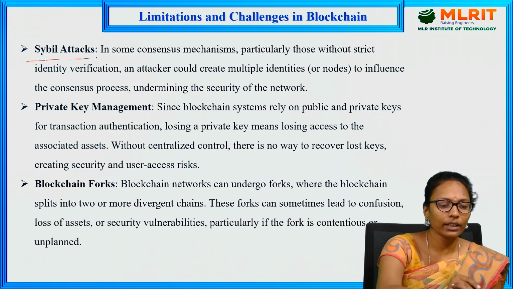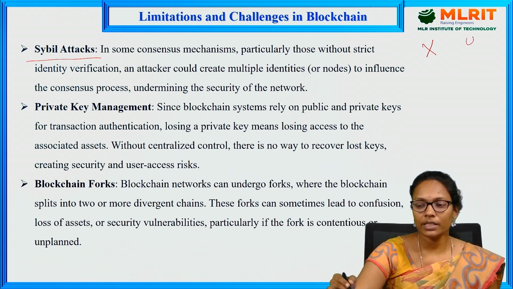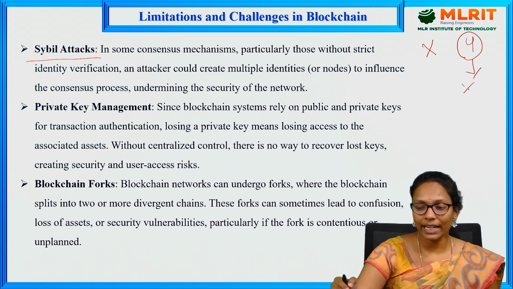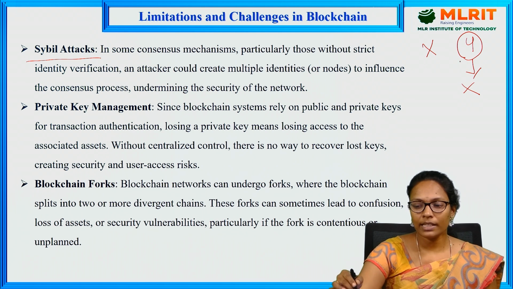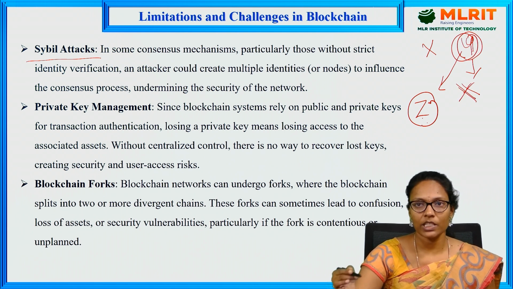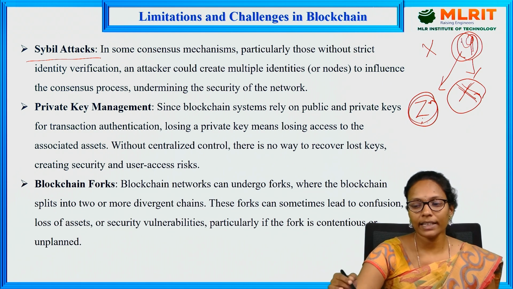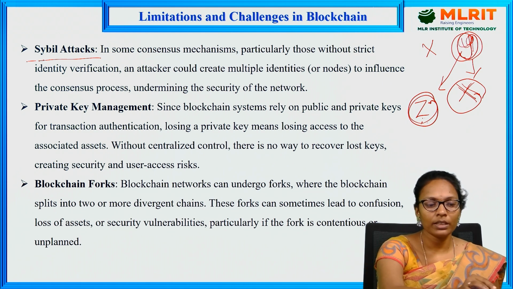And next is the Sybil attack. In the Sybil attack, a person gets a fake identity. I have some identity X, then a person Y will come, but he will use the X identity and do the transactions. So Z, the person receiving the transaction, thinks: who is sending? Y is sending, but as X. So Z will think, okay, I am getting the transaction from X, who is trusted, so I can approve this transaction. But actually he is getting the transaction from Y. So this is nothing but the Sybil attack.